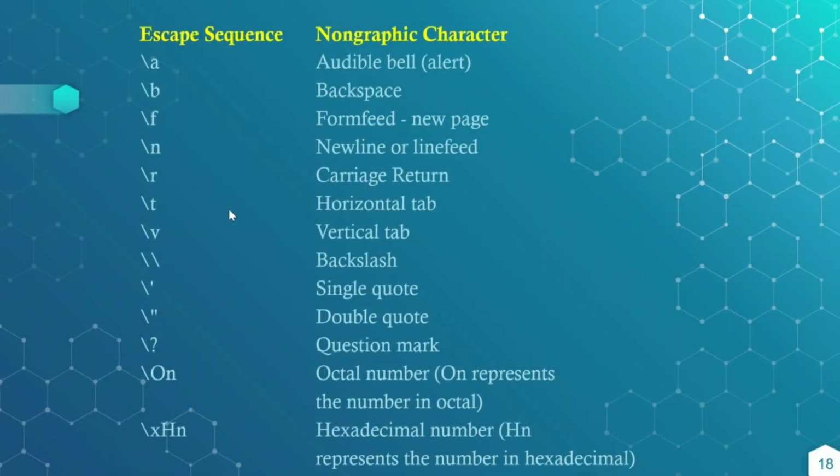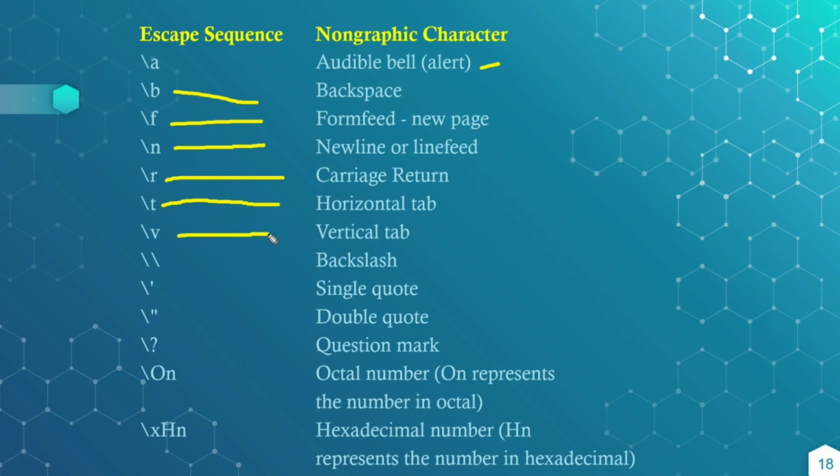Some of the escape sequences are: \a, that is for alert, audible bell; \b for backspace; \f for form feed, that is into a new page; \n for new line or line feed; \r, that is carriage return, which always goes to the starting point of the line; \t for horizontal tab, for tab space characters; \v, that is the vertical tab.